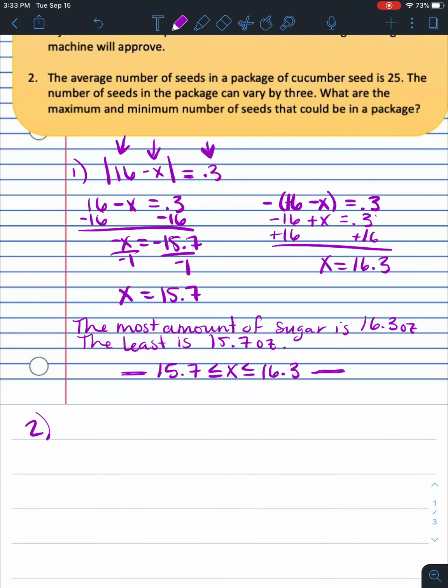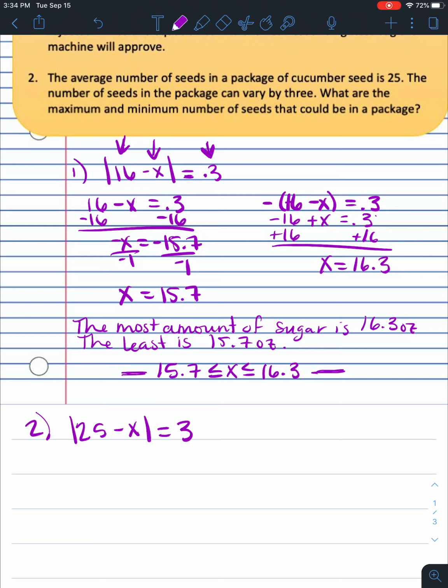All right, so on number 2, we say the average number of seeds in a package of cucumber seeds is 25. The number of seeds in the package can vary by 3. What are the maximum and minimum number of seeds that could be in the package? So again, I'm going to think about, well, the most I can have is 25. I can add or subtract some. I'm going to just go ahead and put a subtraction sign in. And that's going to equal, I want it to be no more than 3. Okay, so I want my difference in each bag to be no more than 3.